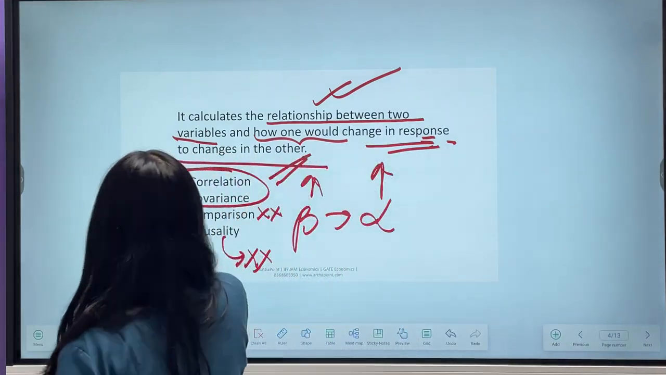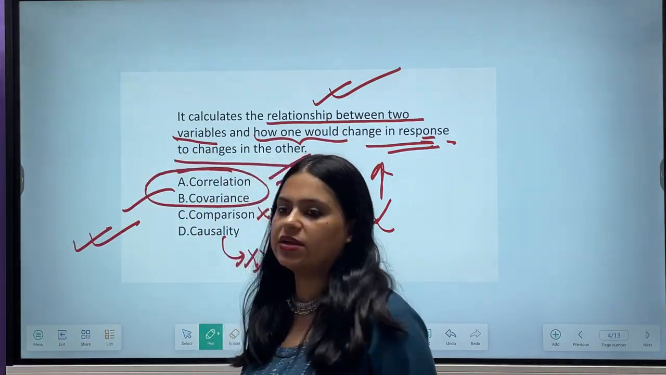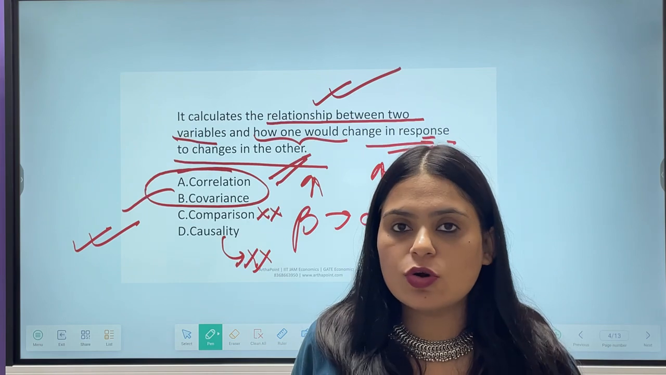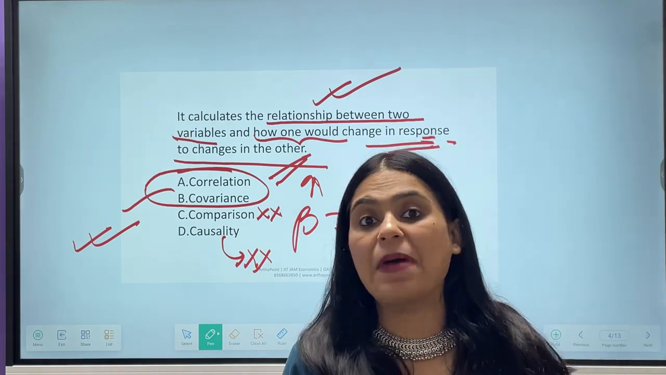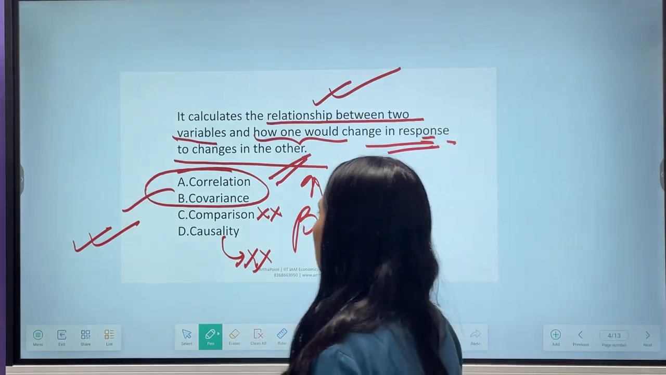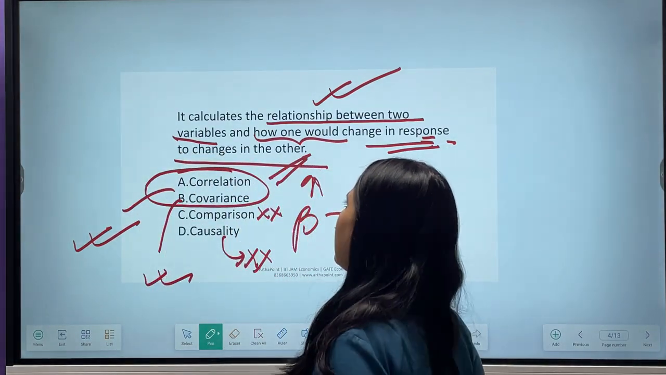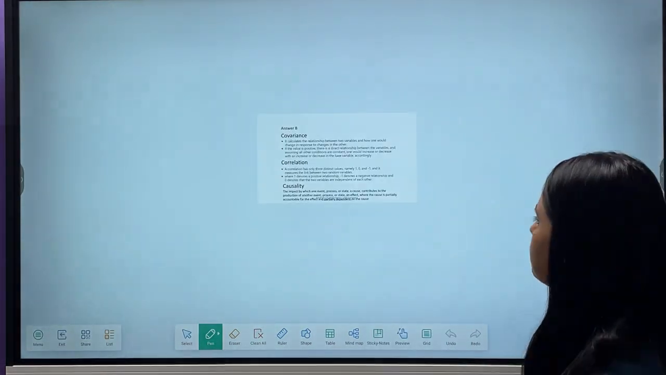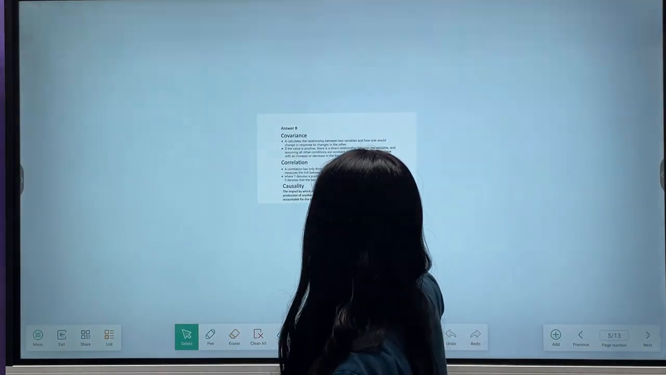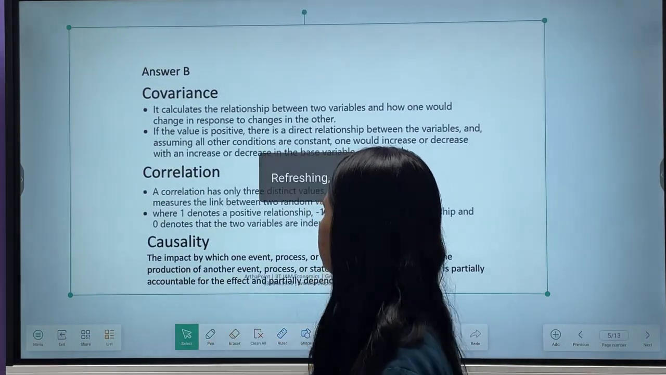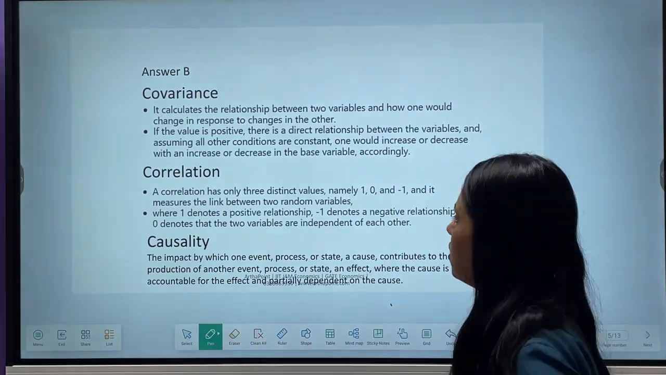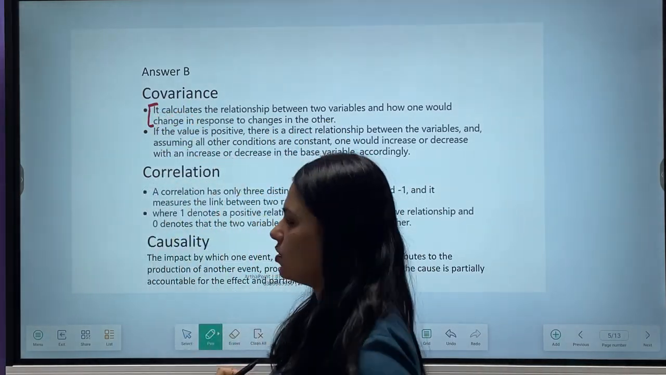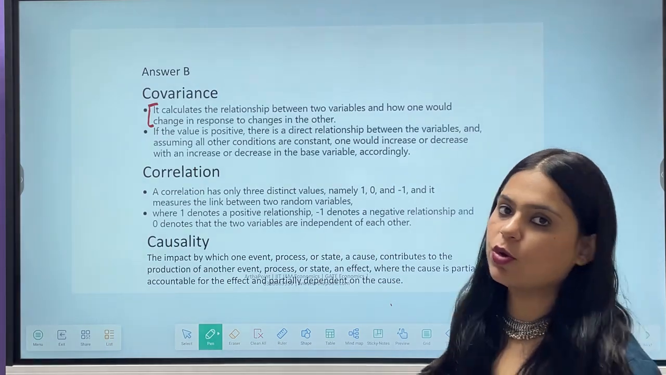Actually speaking, both of them are correct. दोनों ही correct हैं. Correlation is also correct and covariance is also correct. But if I want to define more in terms of magnitude, then I will be going with covariance. But both of them are actually the correct options in this case. So let us read down the explanation for each of them, beta. Covariance calculates the relationship. ये covariance की definition ही ये है. And because of the definition, I said we should be going with covariance.